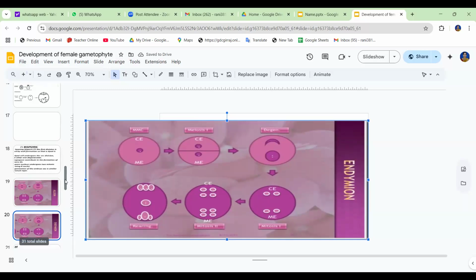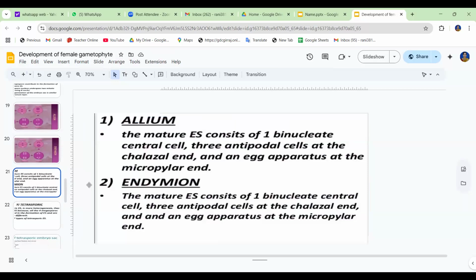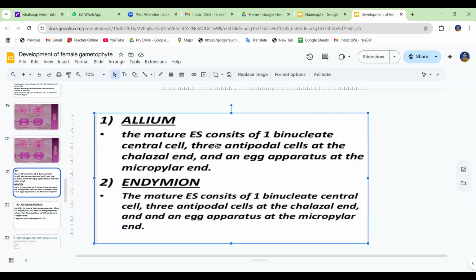And the third type is the tetrasporic. The mature embryo sac consists of one binucleate central cell, 3 antipodal cells at the chalazal end, and an egg apparatus at the micropylar end. This is the very common structure in all the embryo sacs.